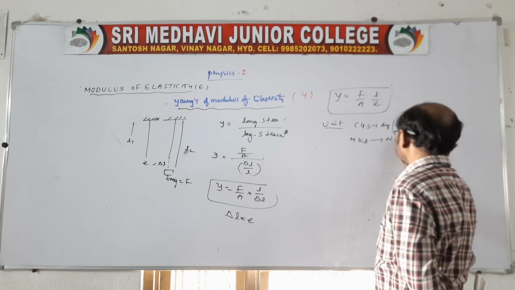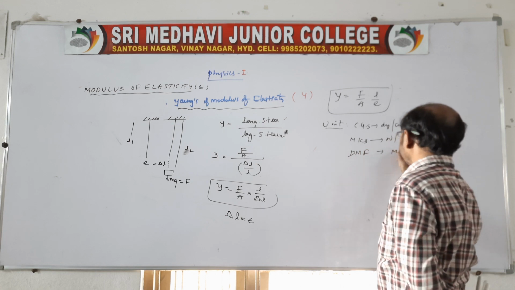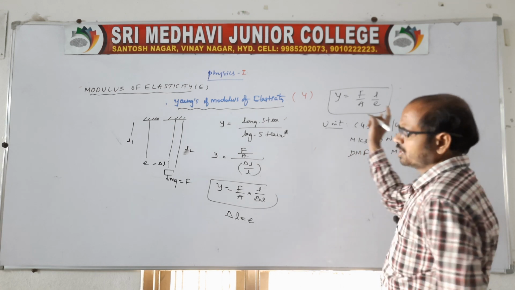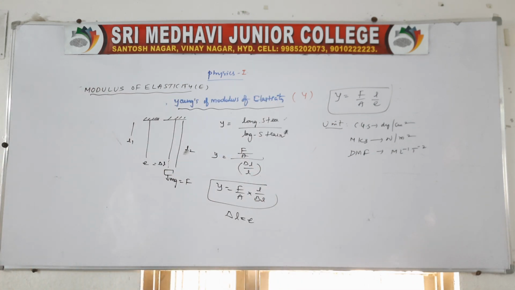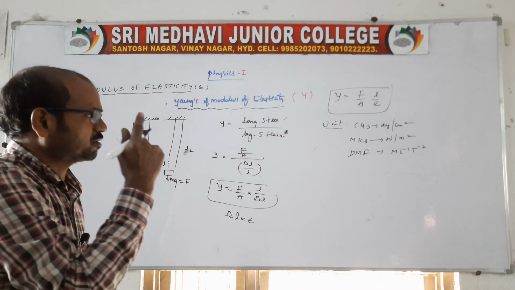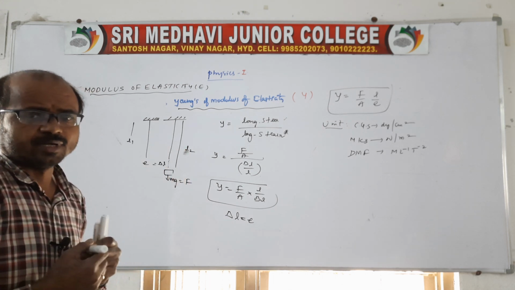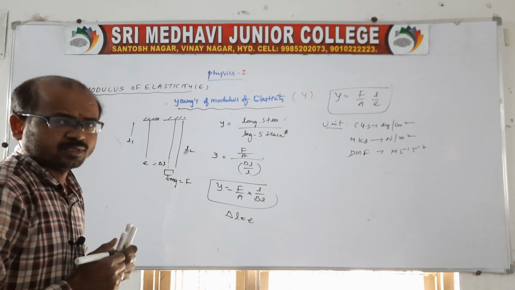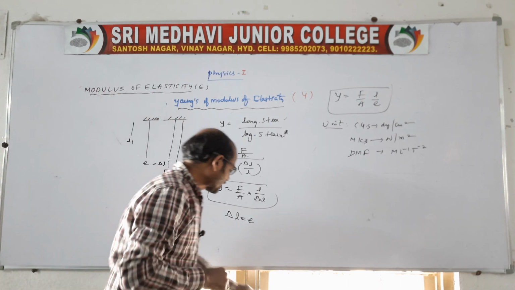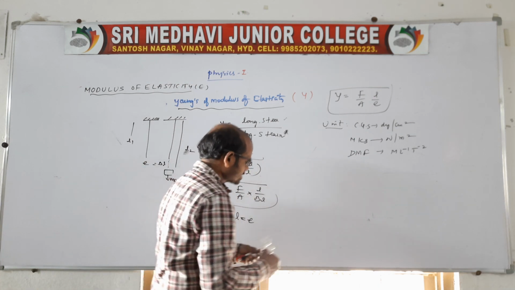MKS is nothing but Newton per meter square. And the dimensional formula is nothing but M L inverse T power minus 2. You remember, almost all units and dimensions are the same, because everywhere the strain is there. Like this, we can say Young's modulus of material of a wire. So this is one type of modulus of elasticity, and in this we can also take like this.